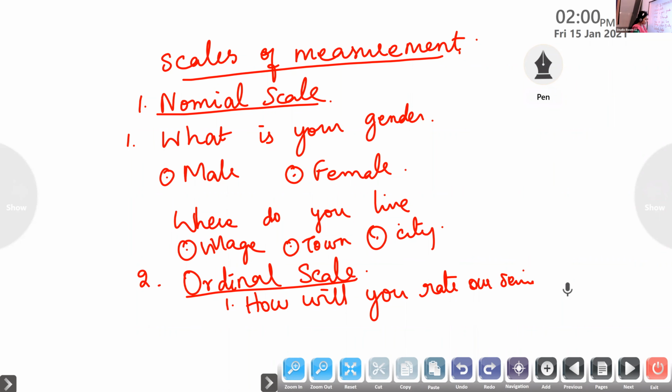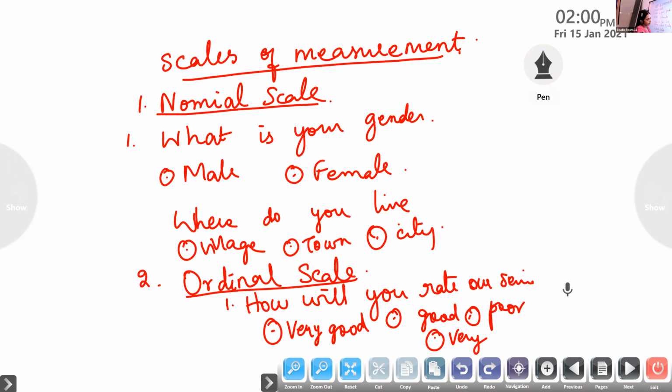The first option will be very good, second option good. Have you ever seen such type of data collection? Poor, very poor. This type we call as ordinal scale.